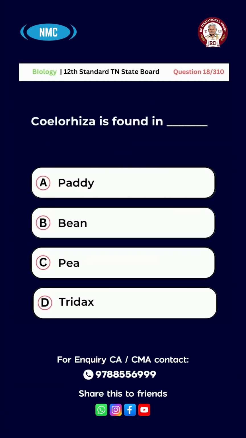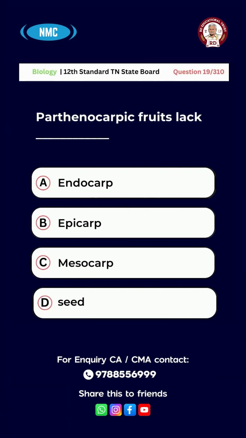Question number 18. Coloroiza is found in option A, paddy, B, bean, C, pea, D, Tridax. And the right answer for this question is option A, paddy. Question number 19. Parthenocarpic fruits lack option A, endocarp, B, epicarp, C, mesocarp, D, seed. And the right answer for this question is option D, seed.